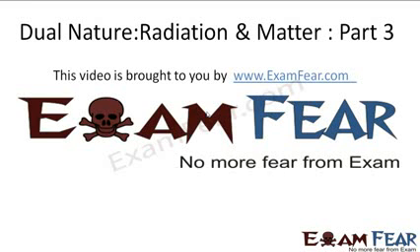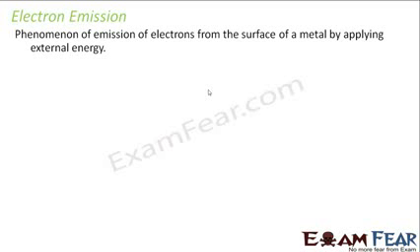Please make sure that you have watched part 1 and part 2 before going ahead with part 3. And then they understood and then they explained electron emission in this way. So what is electron emission? It is the phenomenon of emission of electrons from the surface of a metal by applying external energy.